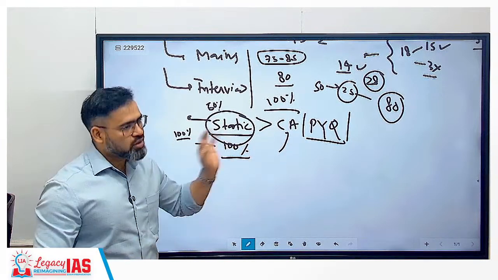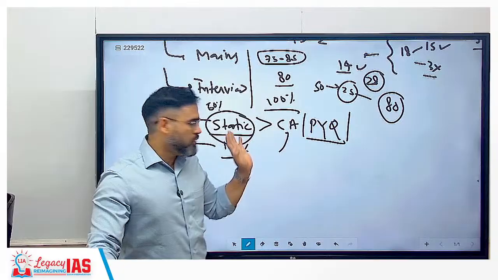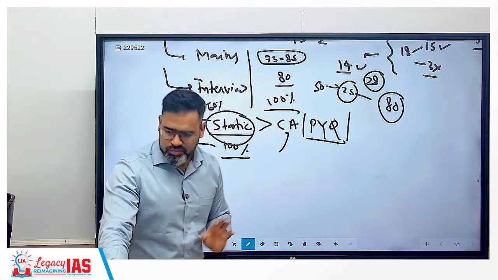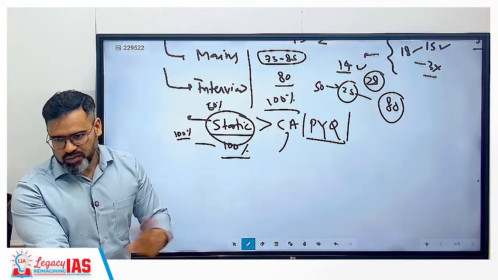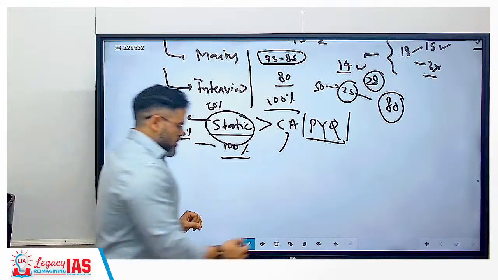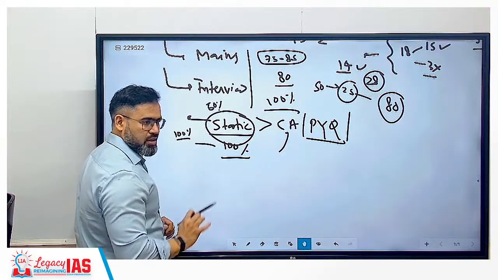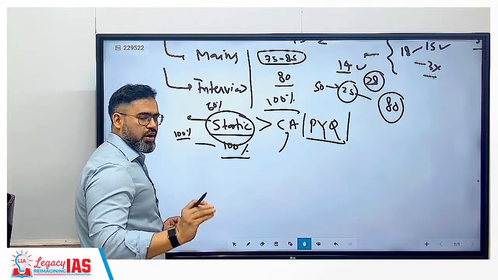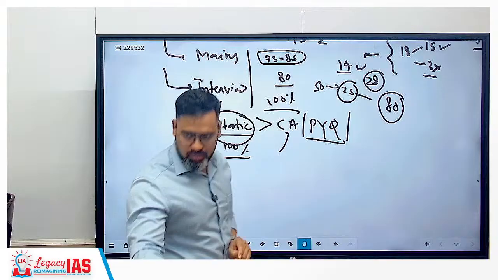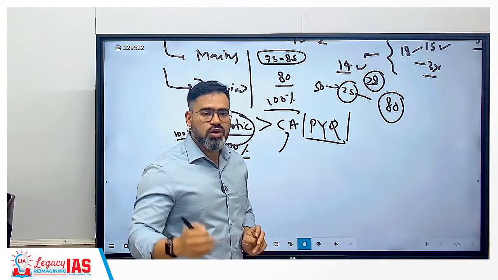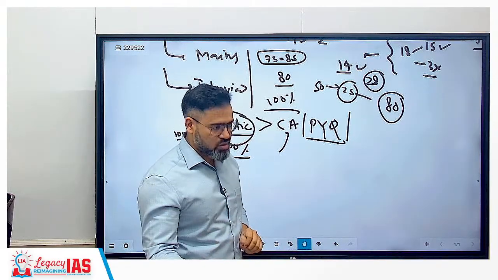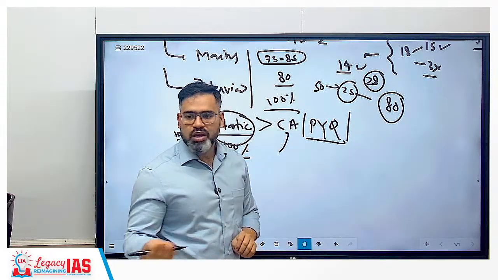And in polity definitely static is number one, you have to focus on static only, correct? Current affair later only. Clear? So from the starting of your preparations, first focus on static. Then after 2 months, when you have already covered some polity, some economy, some geography, then only you start understanding current affair also. From day one, how can you understand the current affair?